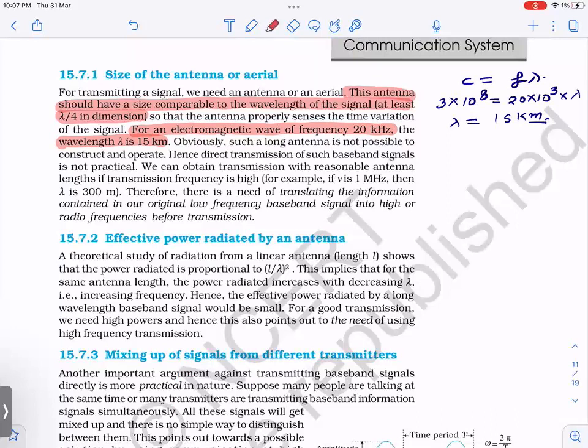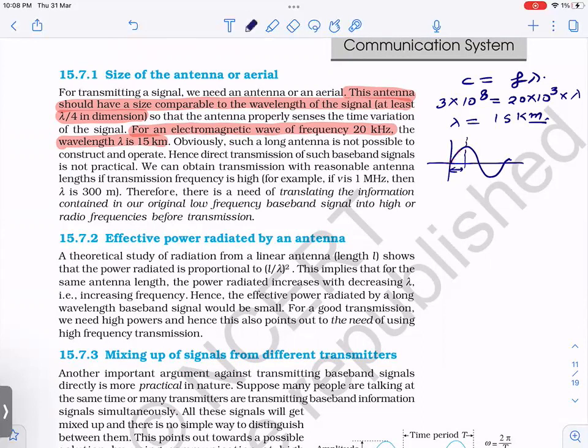Another important point now. The detail of this is you don't need to know why lambda by 4, right? In some next video I will explain roughly why lambda by 4 is required. Okay, so in just one line, if I have to say right now, an antenna works on dipole, right? And it is basically electromagnetic induction. So if you have one electromagnetic wave like this, then this is lambda by 4, right? So you are covering the maximum variation.